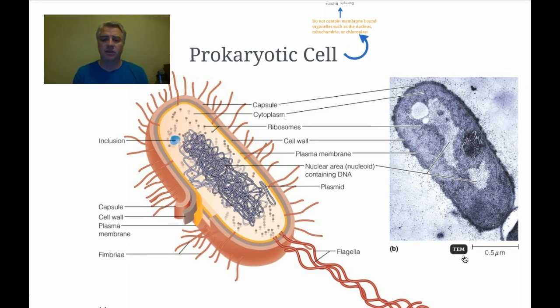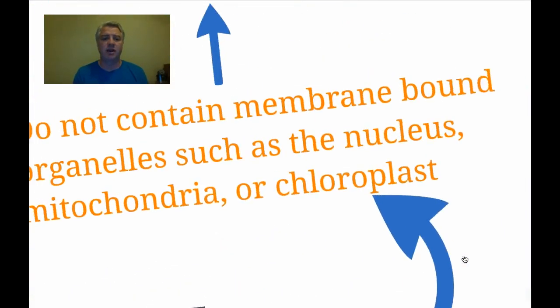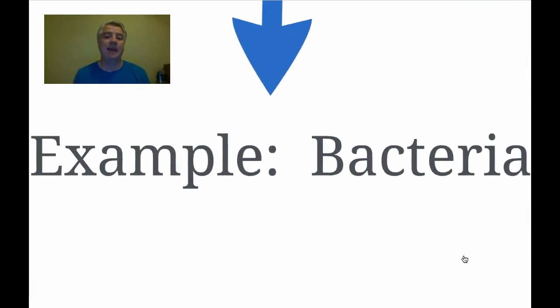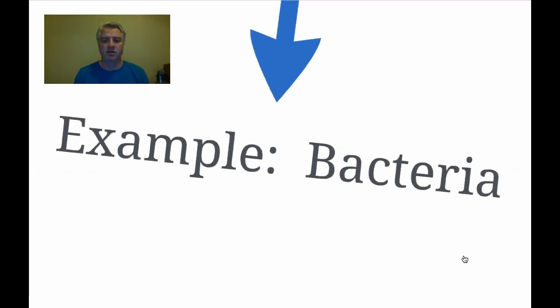If we look at the actual definition, a prokaryotic cell does not contain membrane-bound organelles such as the nucleus, the mitochondria or chloroplasts, or any other organelles. We usually think of it as just the nucleus, but remember there are other organelles inside that cell that they don't contain either. A good example of a prokaryotic cell is bacteria. We're all familiar with bacteria. Aside from not having membrane-bound organelles, they are also much smaller than eukaryotic cells.